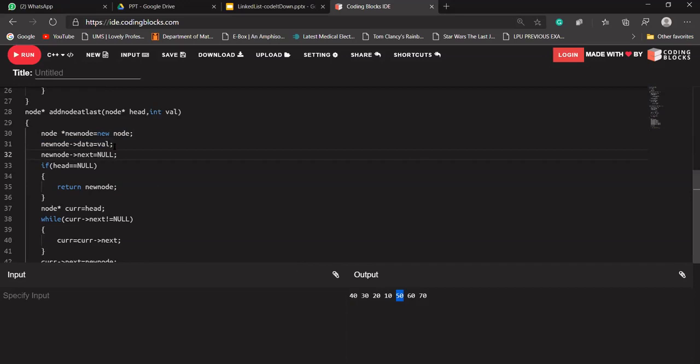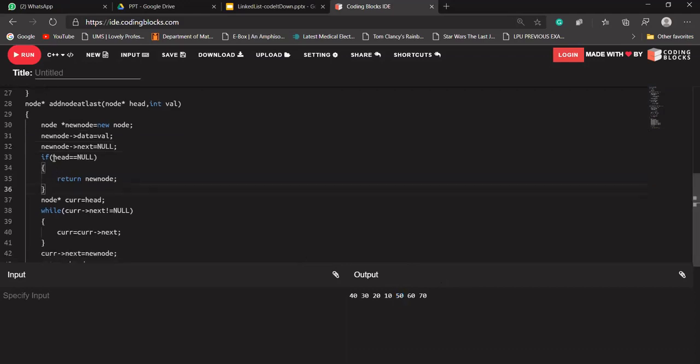As it is the last node, it will point to a null value. Before this, in the linked list, the 10 is pointing to a null value, right? Till now 10 is also pointing to a null value, and our 50 is a separate node whose next is pointing to a null value. Okay, so it checks if head is equal to null.